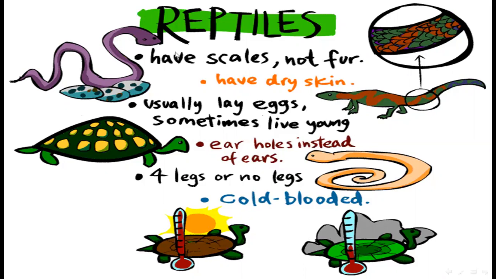Again, we repeat: reptiles have scales, not fur. Reptiles have dry skin. Reptiles usually lay eggs, sometimes live young. Reptiles have holes instead of ears. Four legs or no legs. Reptiles are cold-blooded animals.